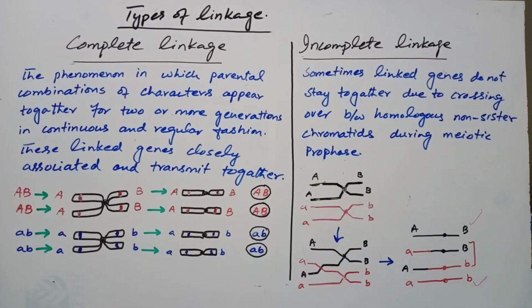So, incomplete linkage: when the linked genes are widely located, distant from each other, they have a chance of separation by crossing over. This is called incomplete linkage. Now in the next video we will study examples of complete linkage and incomplete linkage.